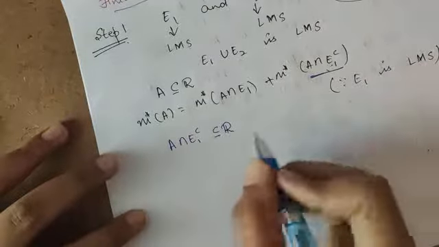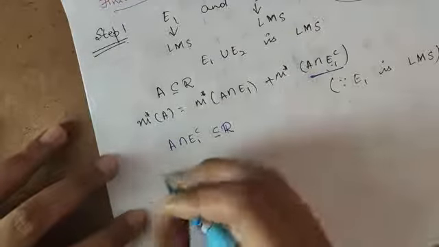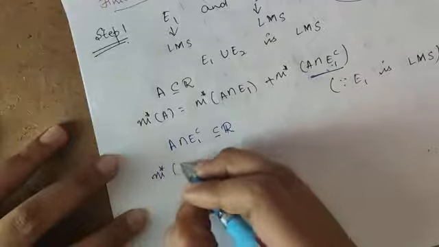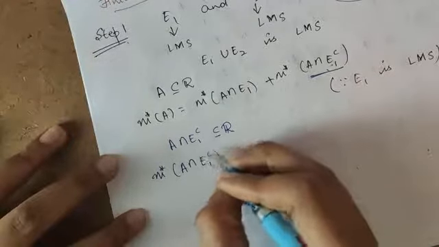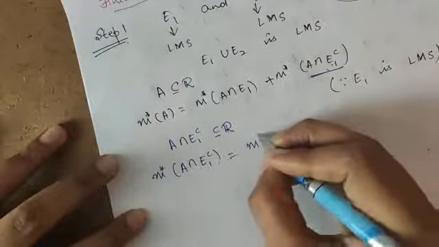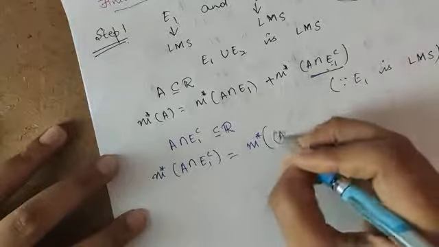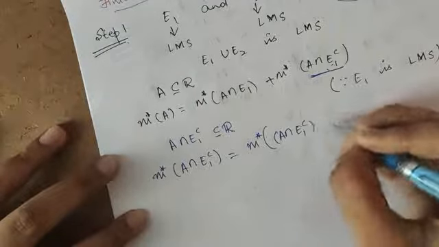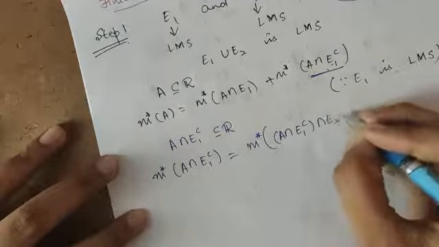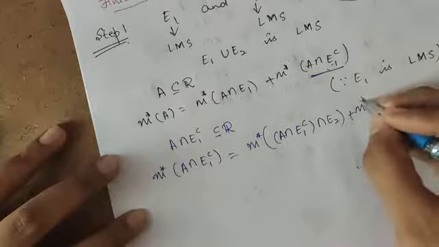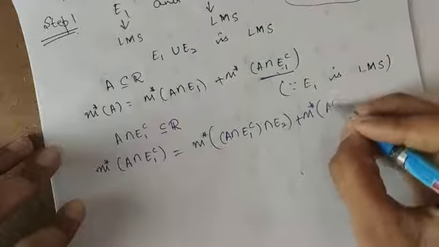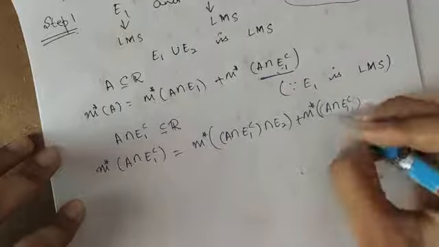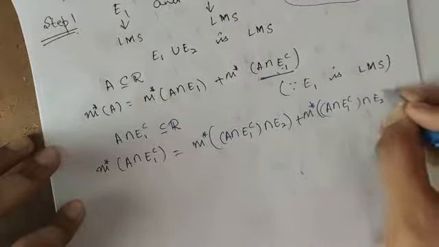So I am considering this as any set which is a subset of R. From the Lebesgue measurable set definition, I can write M star of A intersection E1 complement is equal to M star of A intersection E1 complement intersection E2 plus M star of A intersection E1 complement intersection E2 complement.